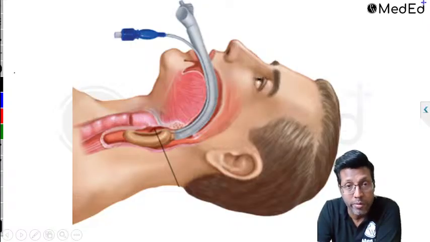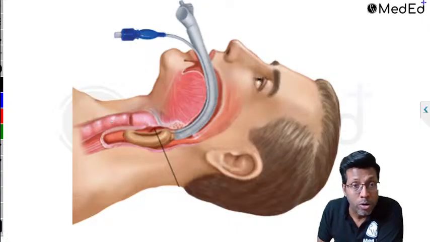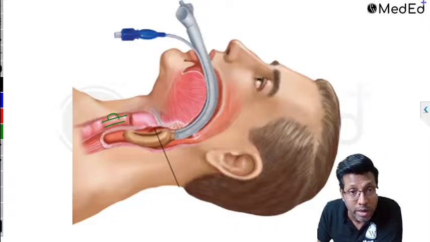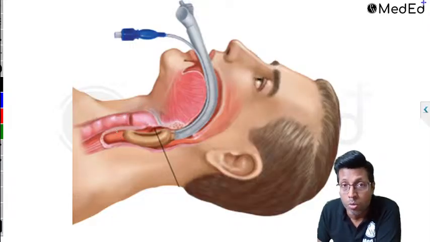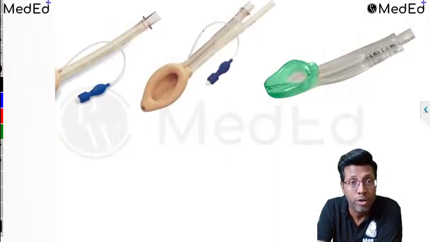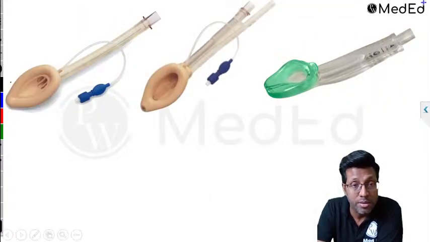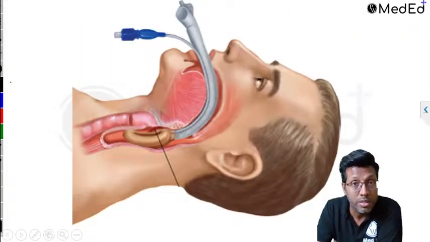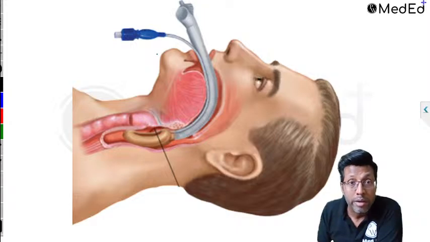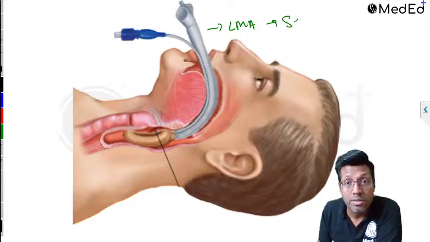So it is helpful. It prevents the complications associated with intubation, because in intubation, your tube will go in the trachea. There are going to be a lot of complications. You will use laryngoscope and all. Here you just insert it inside. So therefore, it is preventing the complications of intubation. Correct. Useful in emergency situations? Absolutely correct. It is useful in emergency situation because if you are unable to intubate, at least you can put a laryngeal mask airway and you can help save someone's life, right? You can save someone's life. So in the emergency, it is a life-saving device.